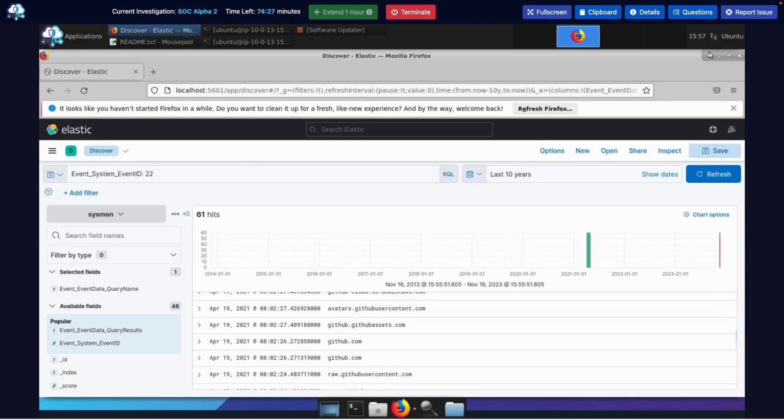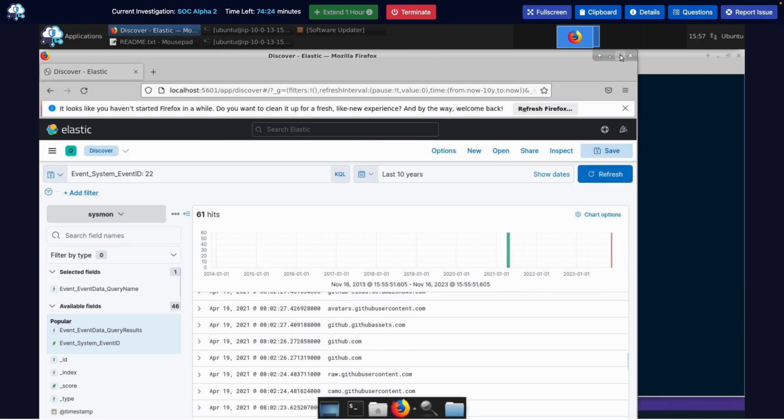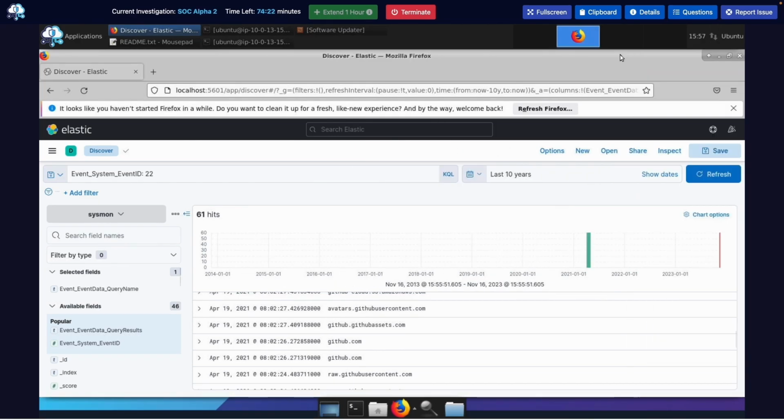Why does my screen look so small? I must be tripping. That is so strange. It looks really small. Let me click full screen.